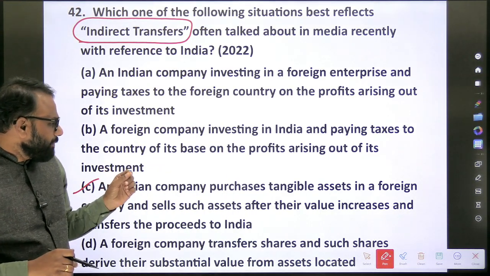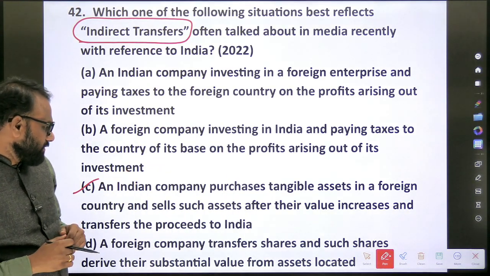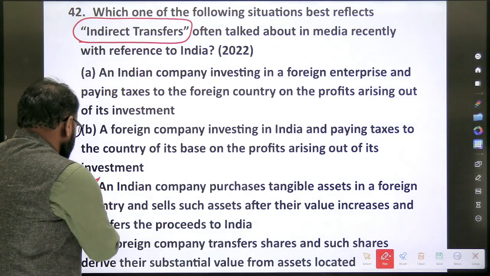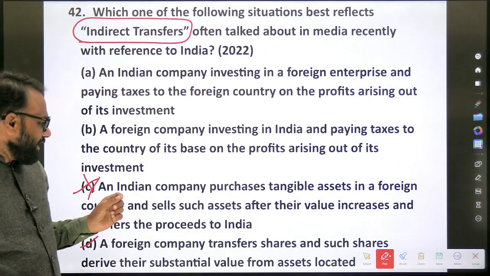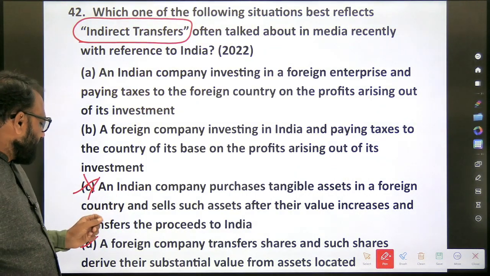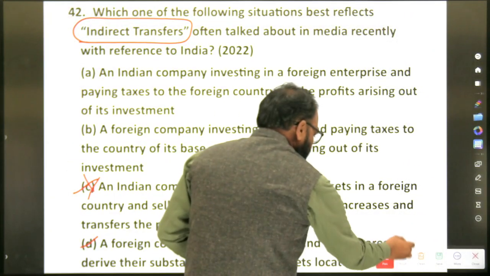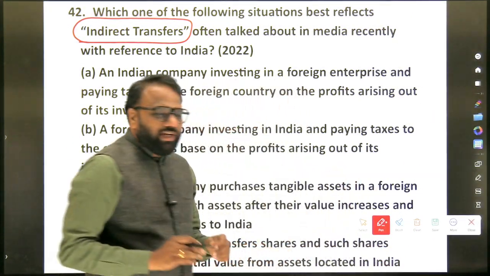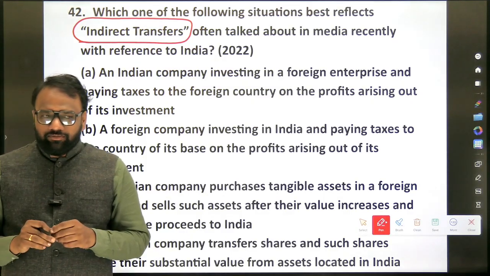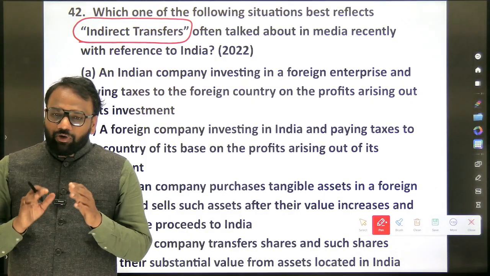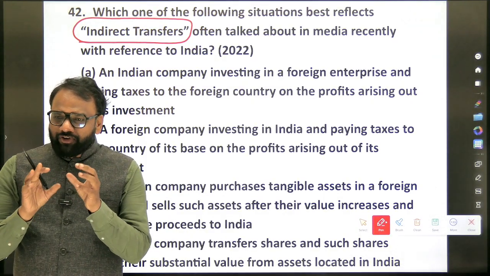An Indian company purchases tangible assets in, sorry, it's not the third one, it's actually the fourth one. A foreign company transfers shares and such shares derive their substantial value from assets located in India. Here again we will not go into the detailed aspect, as it's already an old question. Just at a superficial level we shall understand.